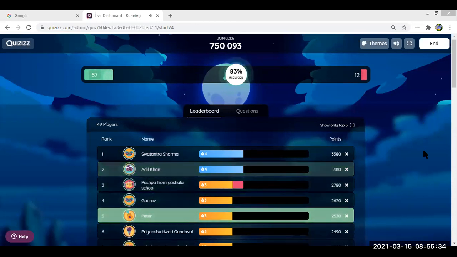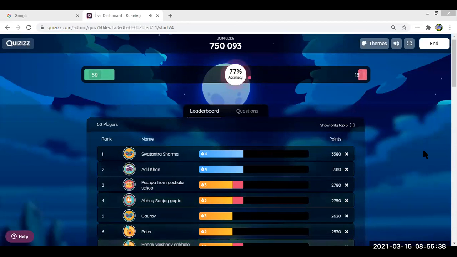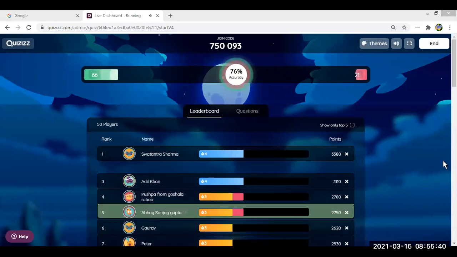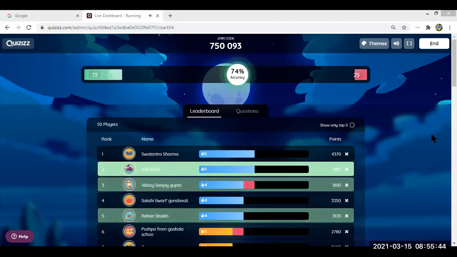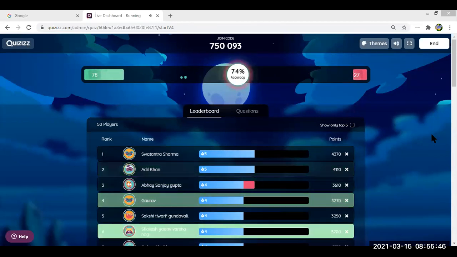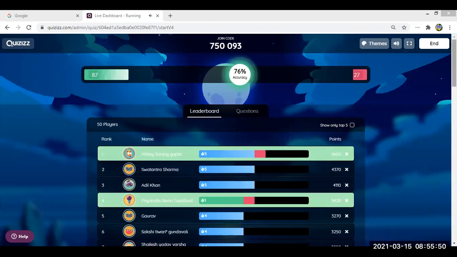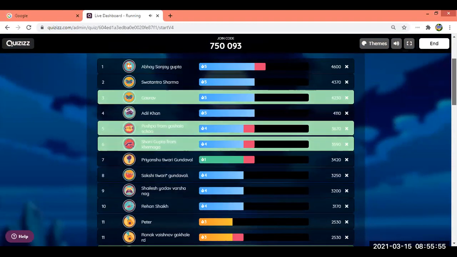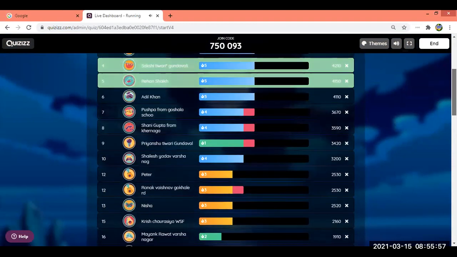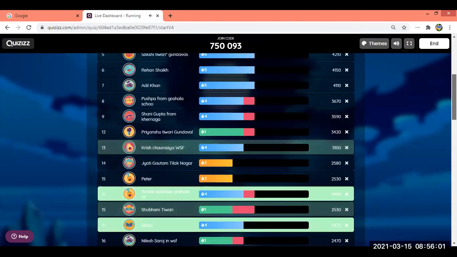Very good, Pushpa, you're doing well. Anil, Gaurav, fantastic. Sakshari, very good. Abhay, doing great. Shailesh, very good. And I think Abhay is on top now. Very good. Pushpa doing well. Ronak doing good. Yes, go slow. Don't give wrong answers.